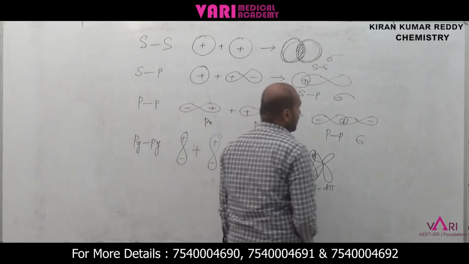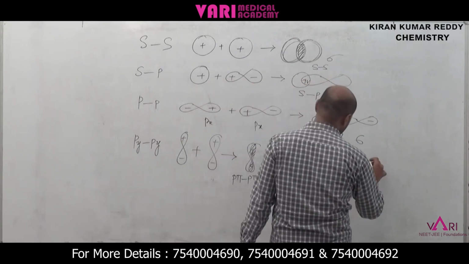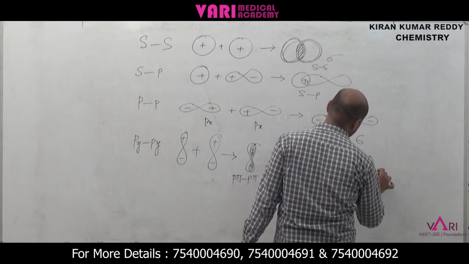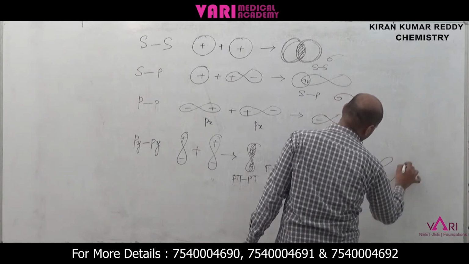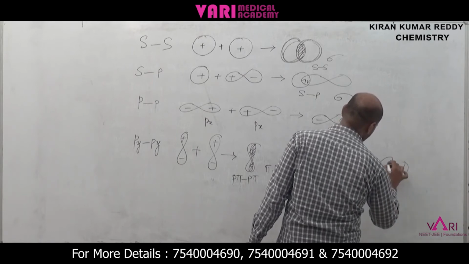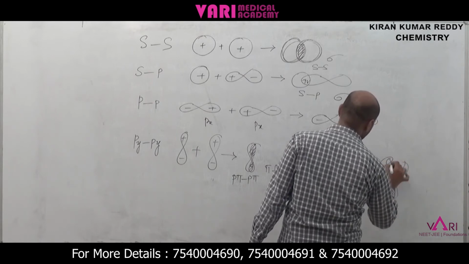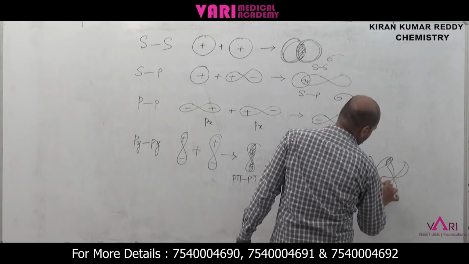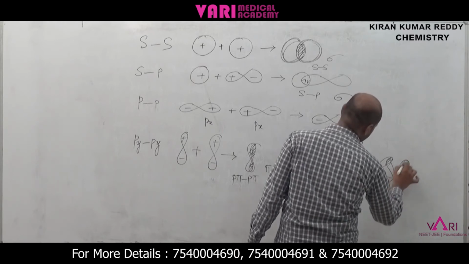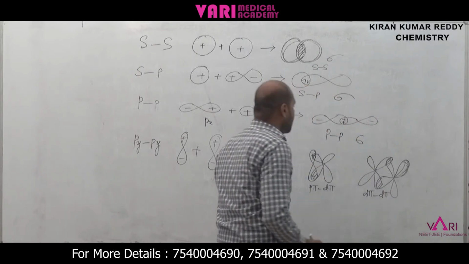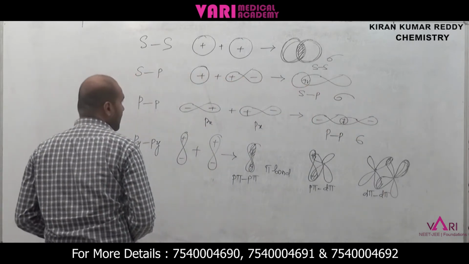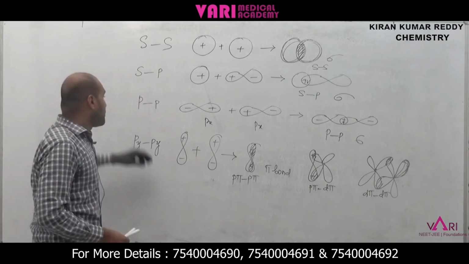If you take another one, D pi, with D orbitals mixing, that is D pi bonding. This is the sigma bond and pi bond.